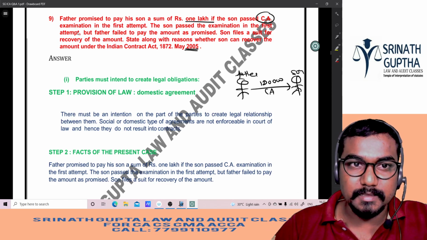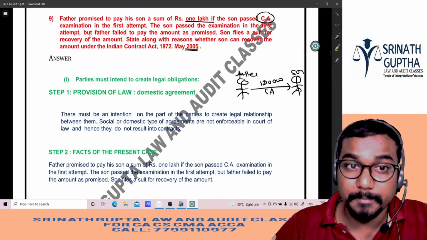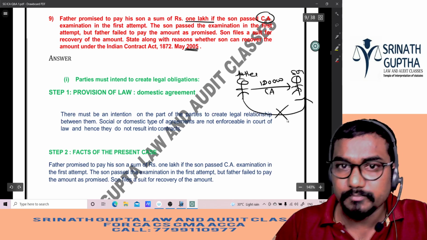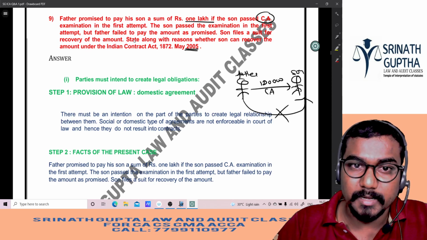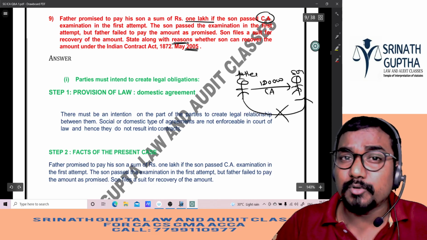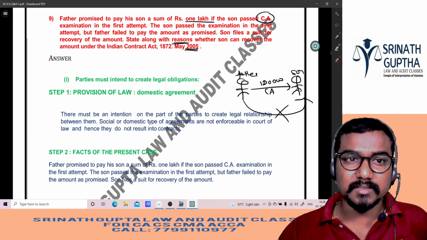The son passed the examination in the first attempt, but father fails to pay the money promised. Father is unable to give the money to son. Son files a suit for recovery of the money. State along with the reason. Explain the provision in step number 1. State along with the reason whether son can recover the money.